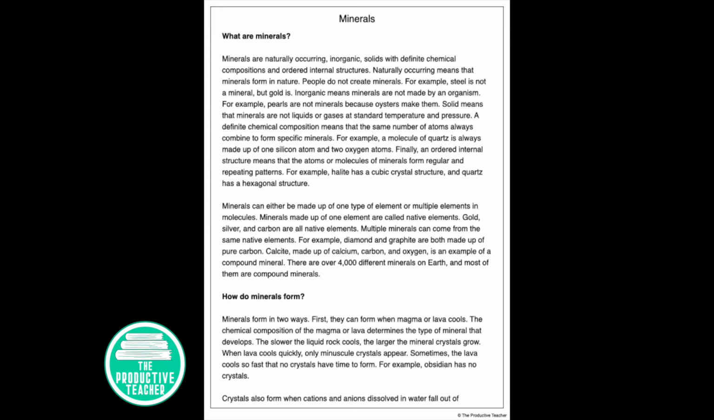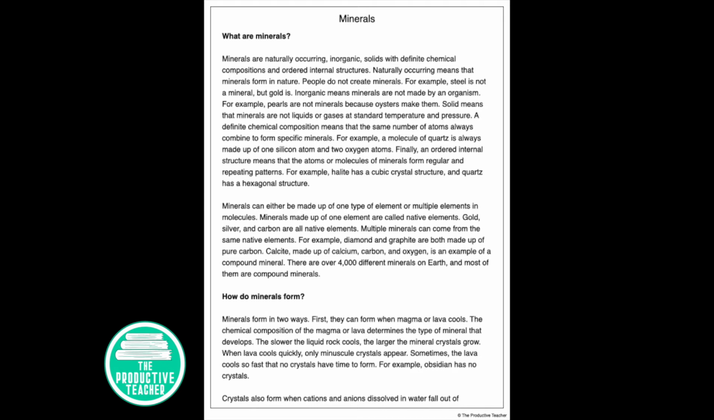Minerals can either be made up of one type of element or multiple elements in molecules. Minerals made up of one element are called native elements. Gold, silver, and carbon are all native elements. Multiple minerals can come from the same native elements. For example, diamond and graphite are both made up of pure carbon.